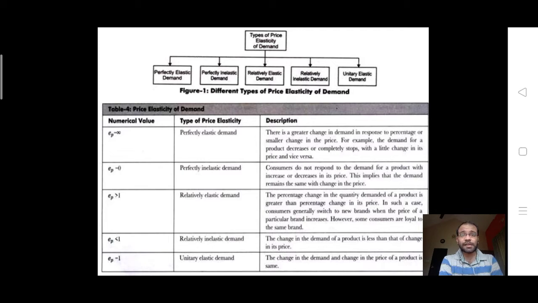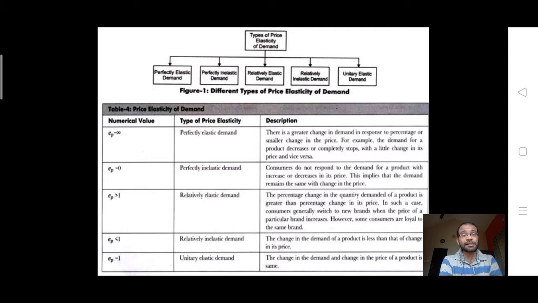Then next is EP greater than 1, which is nothing but relatively elastic demand. Here the percentage change in the quantity demanded of a product is greater than the percentage change in the price. In such a case, consumers generally switch over to new brands when the price of a particular brand increases. However, some consumers are loyal to the same brand only.